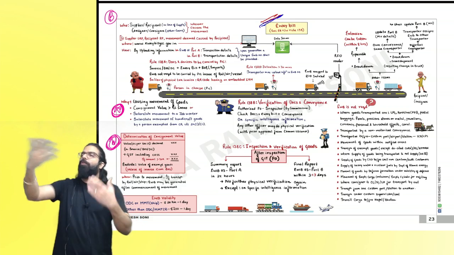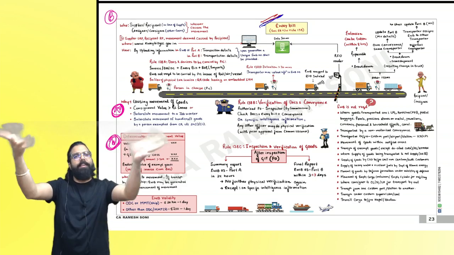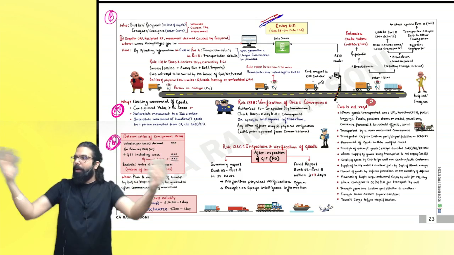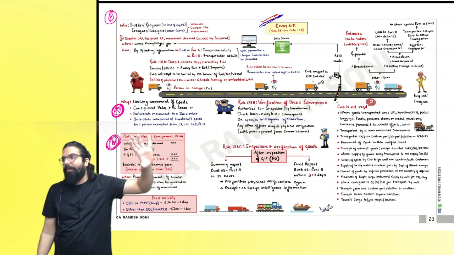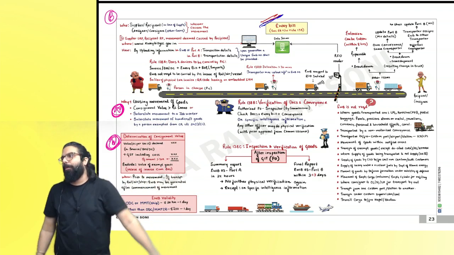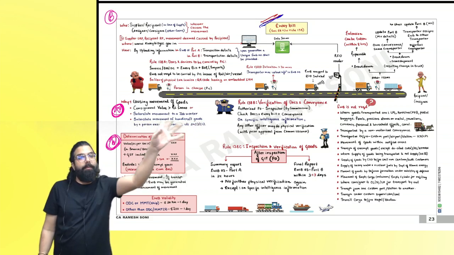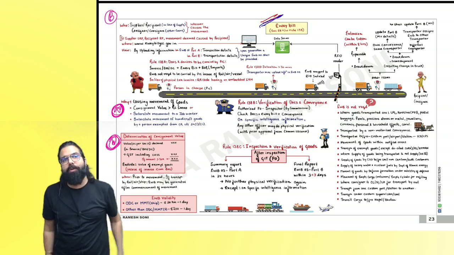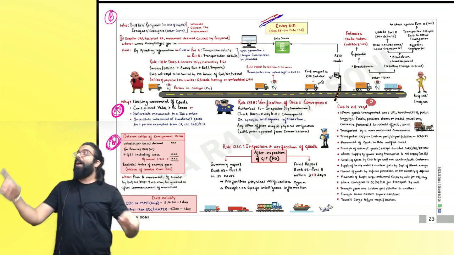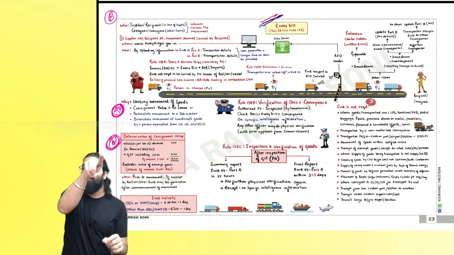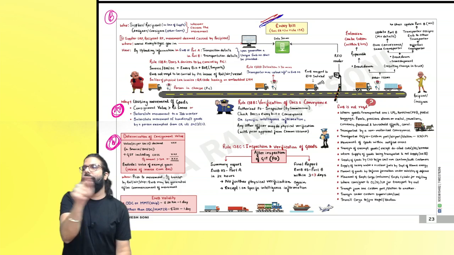Consignment value means supposingly I issued an invoice. Invoice including GST is the consignment value. Correct? If I issued a bill of supply, I will not charge GST. Whatever is the bill of supply amount, that is consignment value. If I issue delivery challan, whatever amount I show in the delivery challan, that is the consignment value. If I issue tax invoice cum bill of supply, exempt supply value has to be deducted.